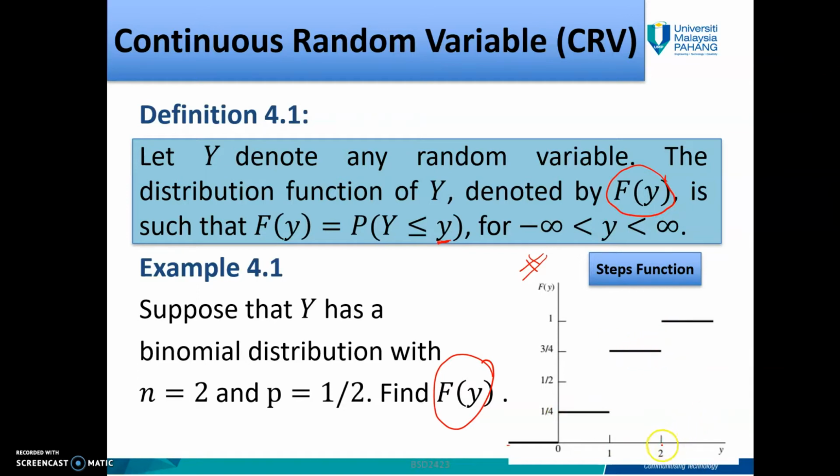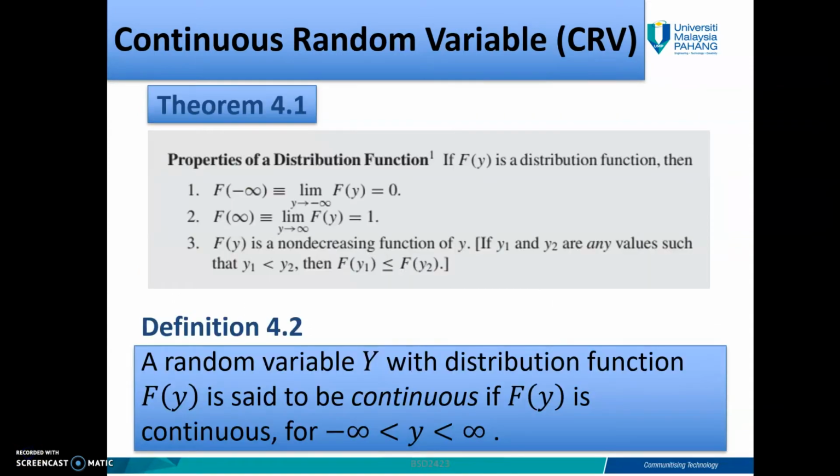And any value greater than 2, you will get probability 1. So that is the distribution function. When you have binomial and you use the continuous random variable method to solve the distribution function, you will get a step function.